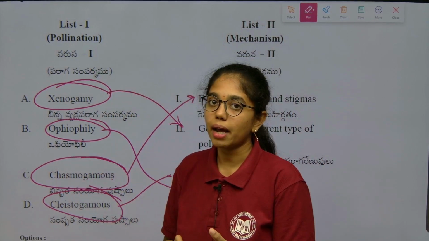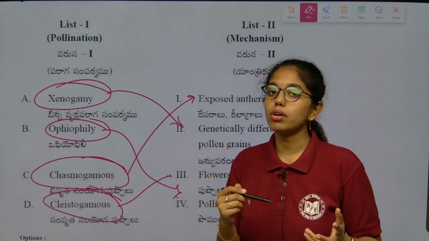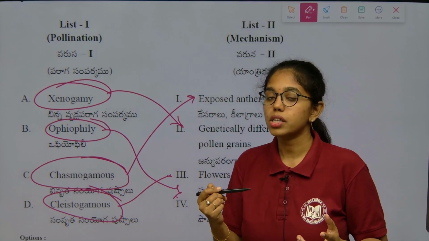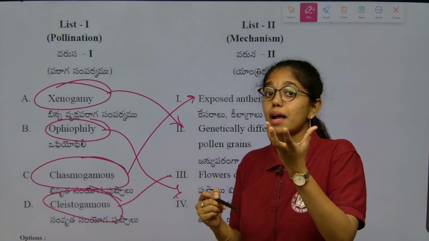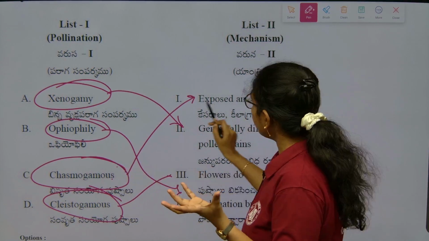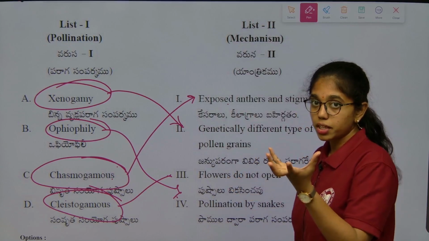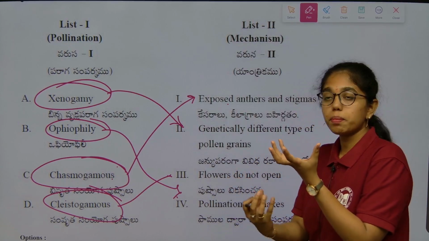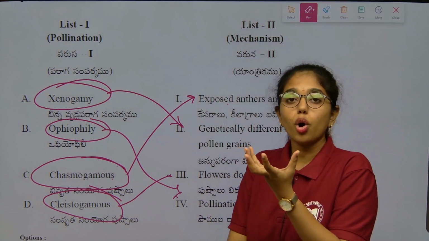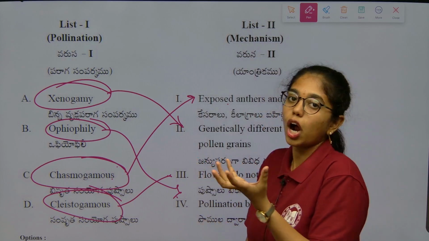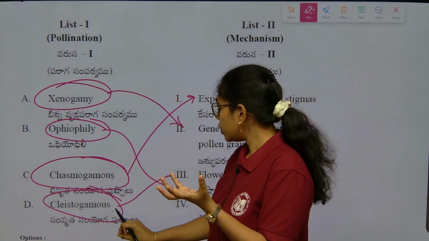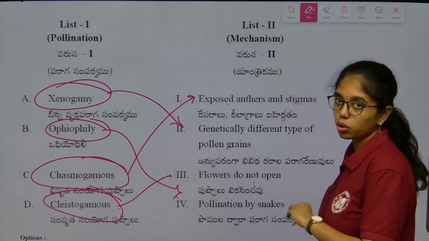There we have a diagram explaining clistogamous and chasmogamous flowers in viola or the common pansy plant, wherein chasmogamous flowers are placed above, with exposed anthers and stigma. Clistogamous flowers are placed below; they will not open at all and purely conduct bud pollination. Only autogamy is possible for clistogamous flowers. The flowers do not open at all.